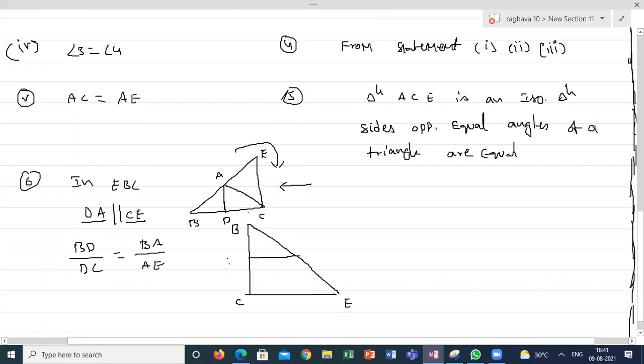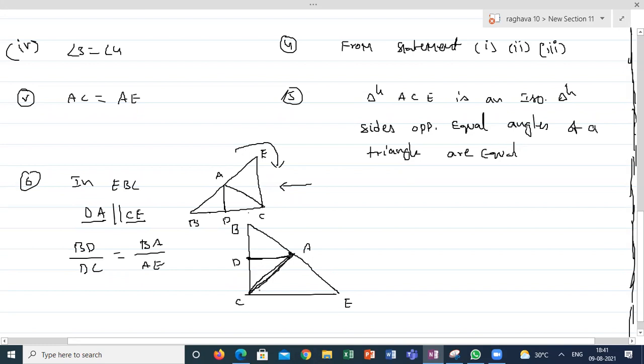It is like this. Between B and C there is a point D. This is A. It looks like this.